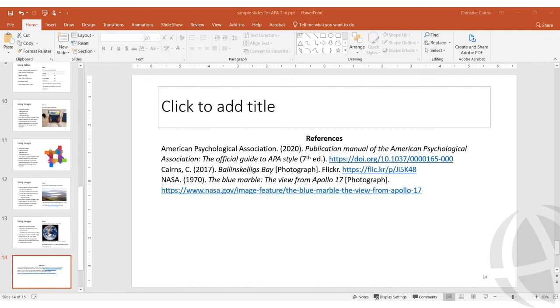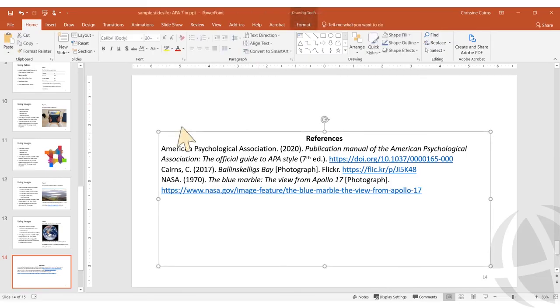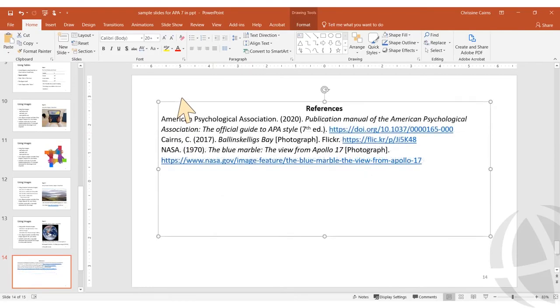I labeled the list References using bold font and centered it. My objective is to show you the formatting of this list and not the individual reference formats, which vary. I type my list in the main content box, then select and delete the title box and drag the content box up to create a top margin that looks equal with the side margins.